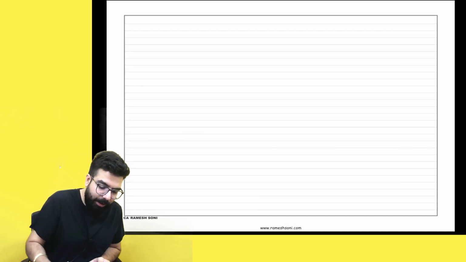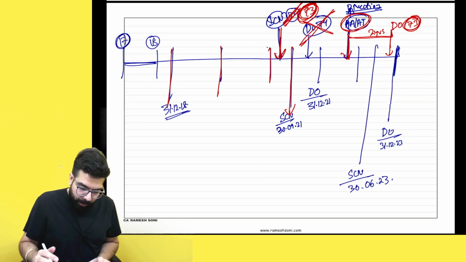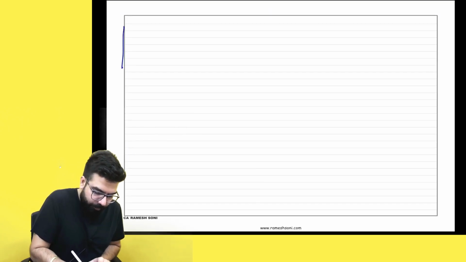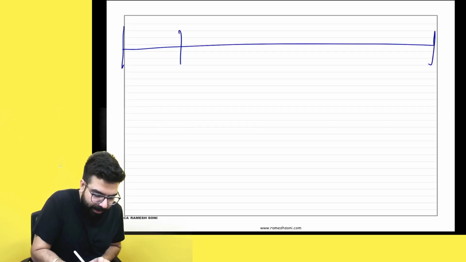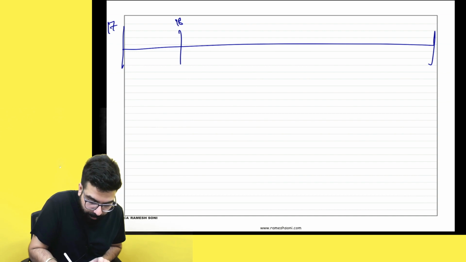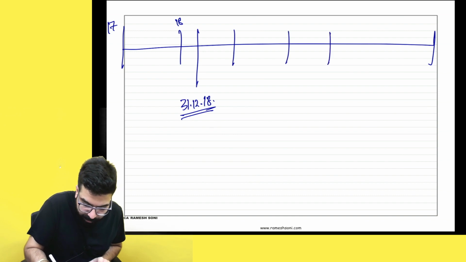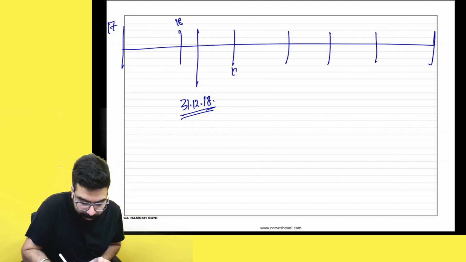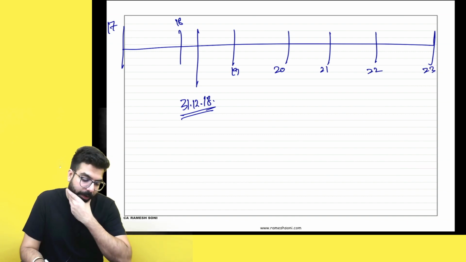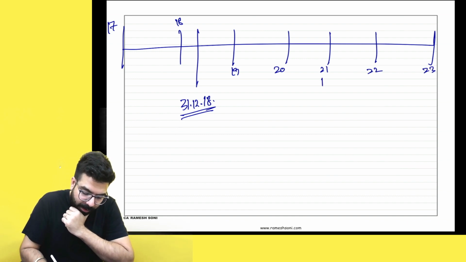Okay, I'll ask you one more question, you tell me yes or no, then I'll go ahead and understand that. Supposing in this case, 17-18, it is 31st December 2018. From here 1 year, 2 year, 3 year, 4 year, 5 year. Sir, 19, 20, 21, 22 and 23. Sir, demand order under section 73.